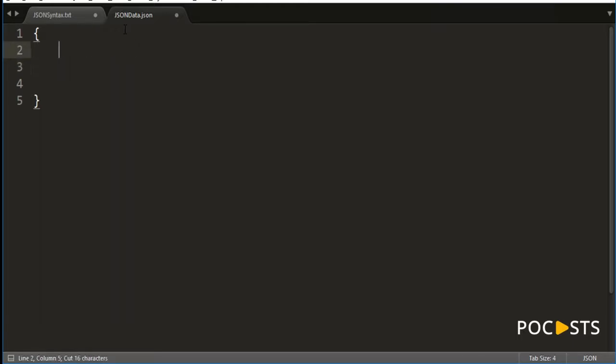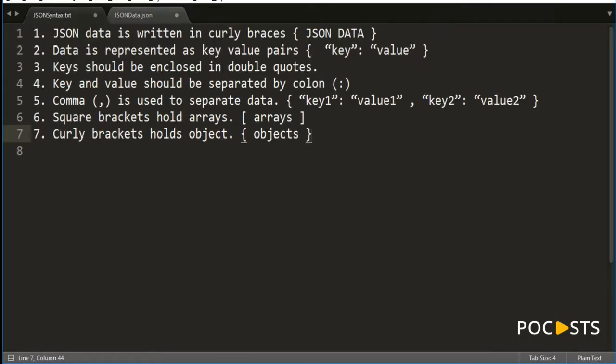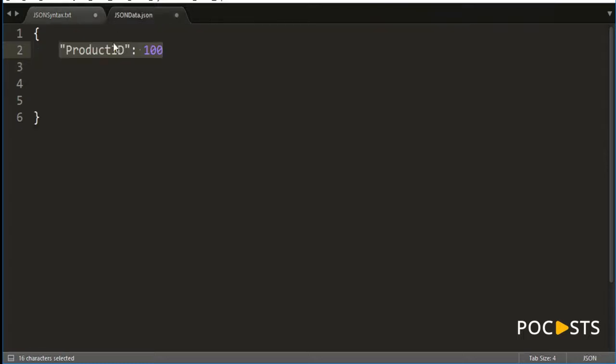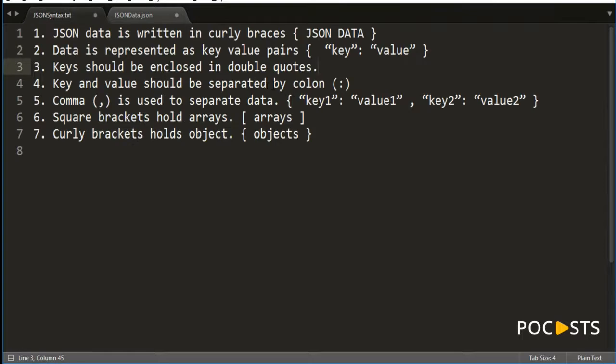Okay, so the right way to define is you need to have a key. Let's say you are defining a product ID, right? And then the value, if you're defining a string, should be in double quotes. Let's say this is a number, so I'd say it's a number. Okay, so you have a key value pair always. You cannot define anything apart from a key value pair. Okay, that's the second rule. And then you have double quotes for key and colon as a separator between key and a value.